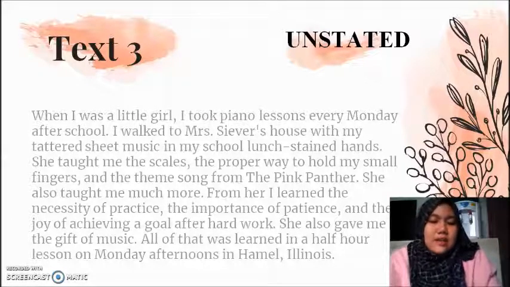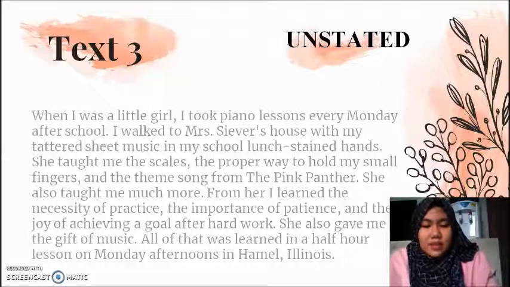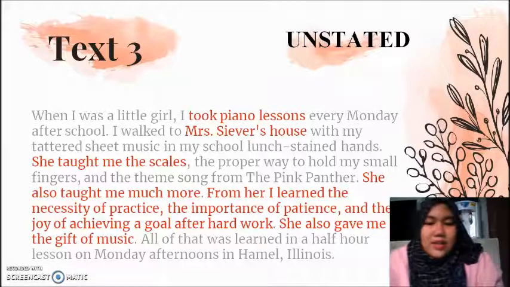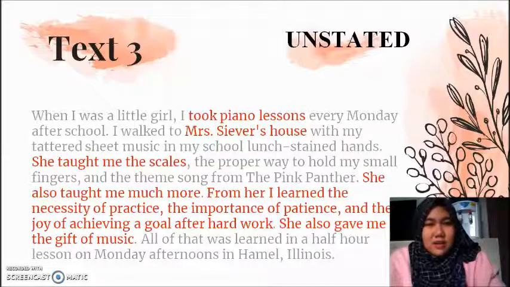So this is an unstated text. The reason is because the topic of this text was not written directly by the author. The red sentence indicates the general idea that the author wants to tell in this text. We need to create the sentence that sums up the whole text because it is an unstated text.